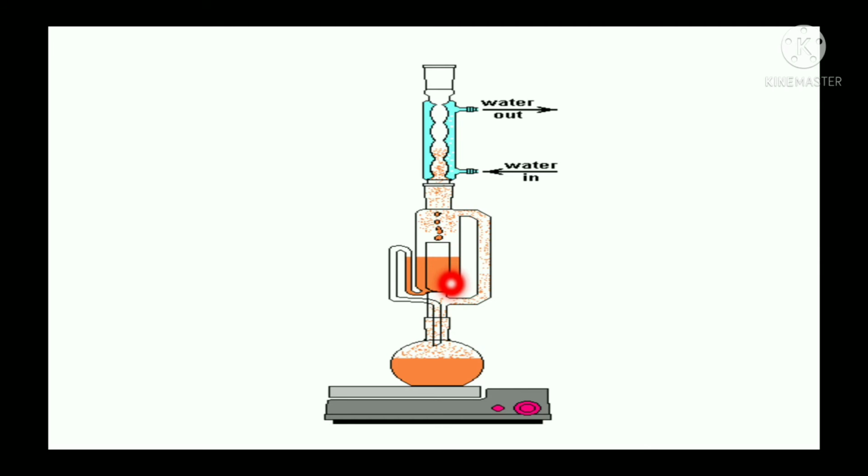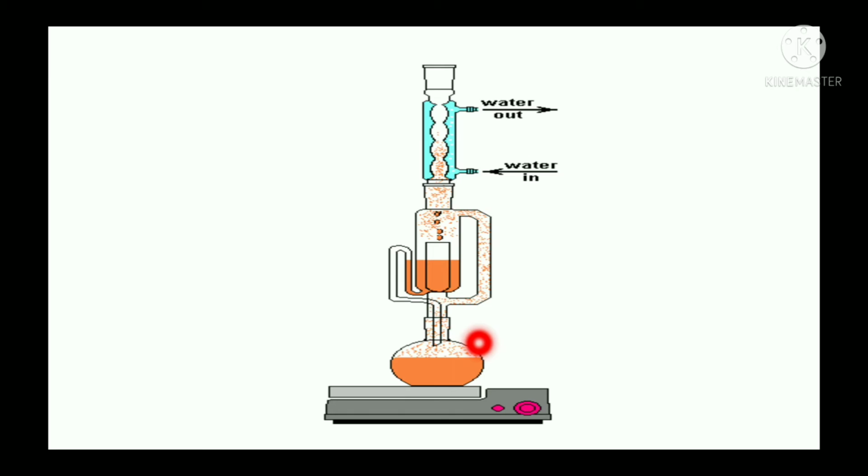The sample is packed in the thimble and placed here, nothing but glycoside powder, and we have taken the organic solvent alcohol here. Now we have to start heating, and the temperature should be less than 45 degrees centigrade.